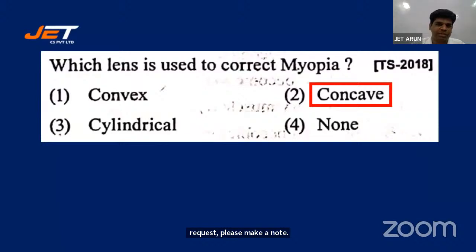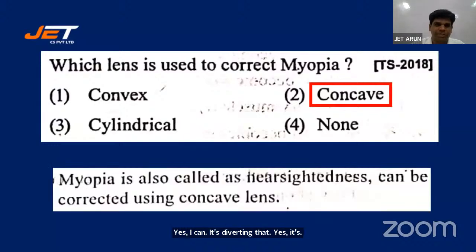It's concave, students. For hypermetropia, it's convex. For myopia, it's concave. And for presbyopia, it's bifocal. Yes, Akhil, it's diverging lens. Yes, it's diverging. Good. It's also called nearsightedness. Can be corrected using a concave lens. Myopia is also called nearsightedness.